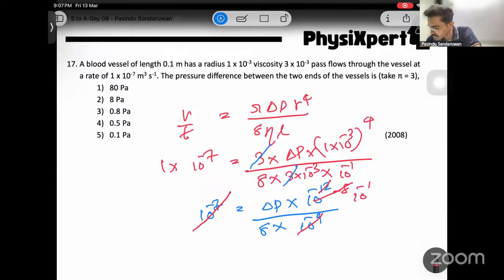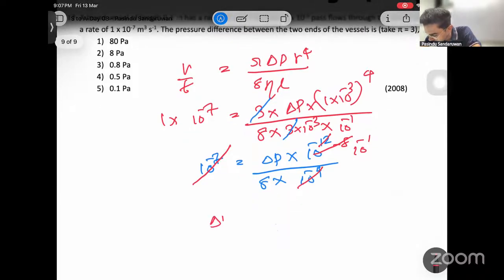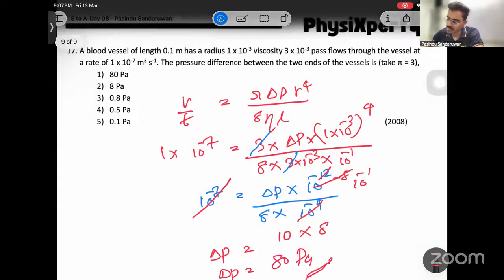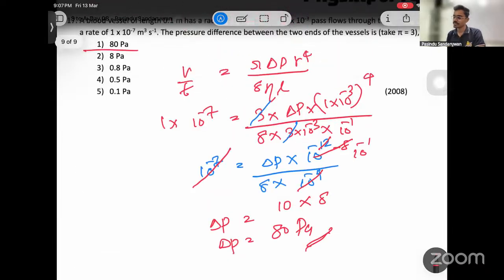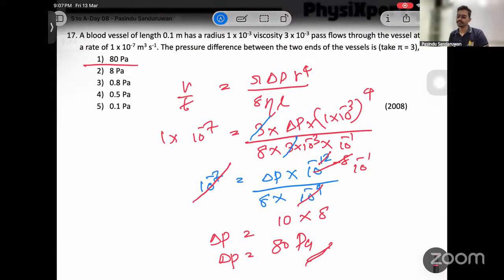Then subject delta P. Delta P equals, take this 10 to the power minus 1 to the other side. That becomes 10, and cross multiply 8. Then delta P equals 80, which means 80 pascals. That's a simple calculation of Poiseuille's equation. Yeah, that's all for the day.